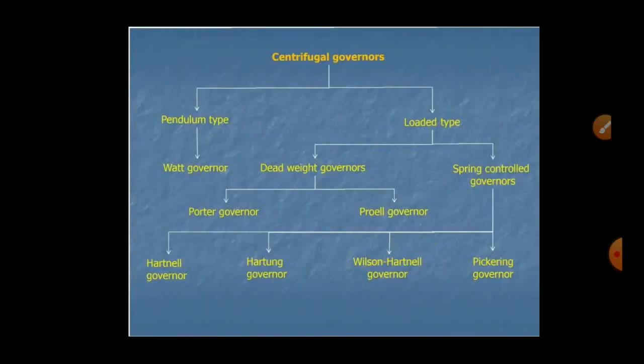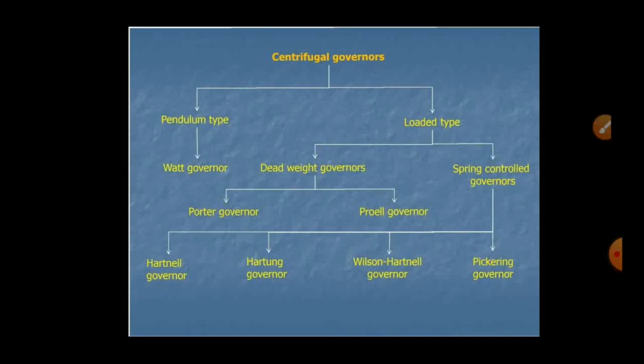Now let's see the brief classification of centrifugal governors. Centrifugal governors are broadly classified into two groups: pendulum type and loaded type. Pendulum type is sometimes also called the Watt governor.